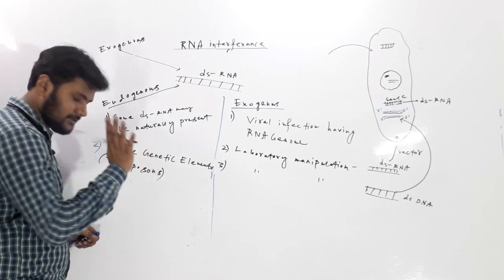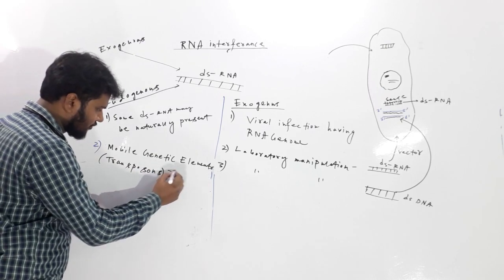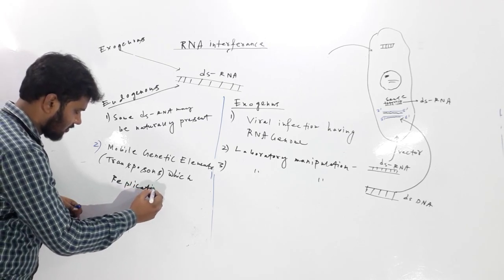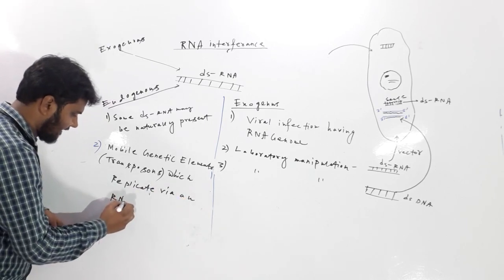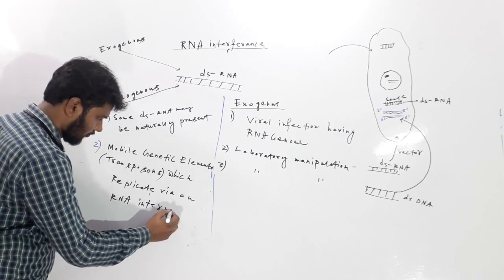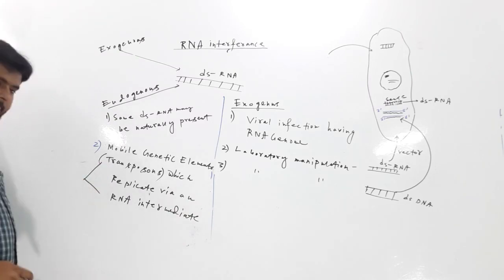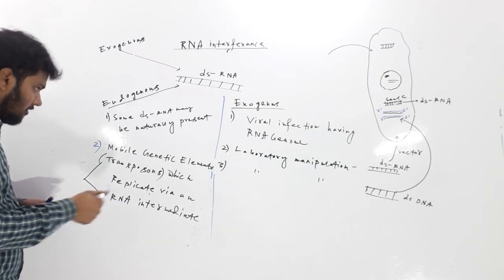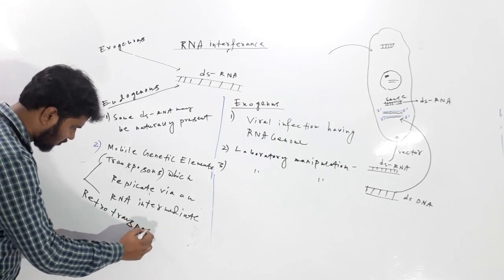These are such mobile genetic elements which replicate via an RNA intermediate, and this type of transposon is called a retrotransposon.